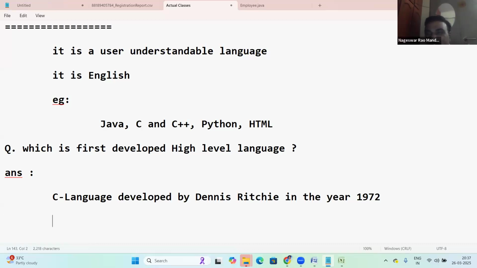Okay, C language released in the year 1972. That C language also has some history. Before C language, there's a B language. Before C, there's a B language. But sir, in Google it is showing a different language, Fortran.